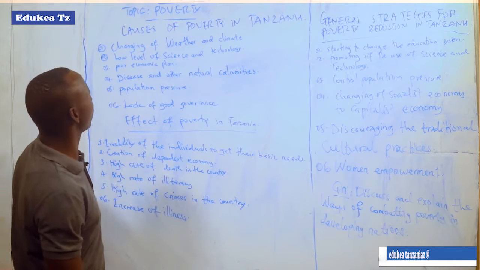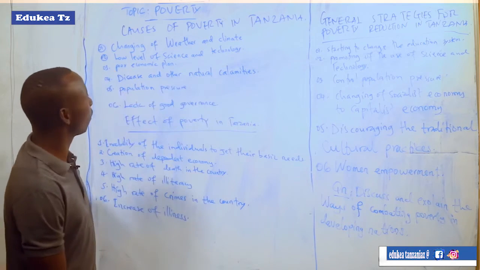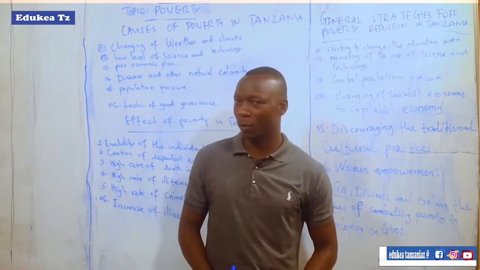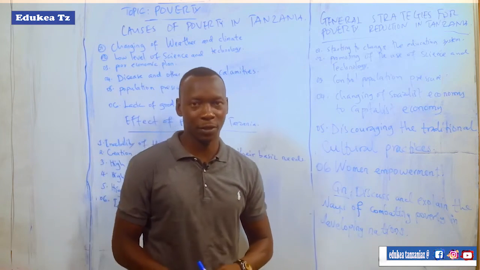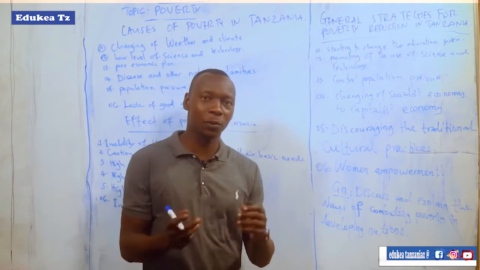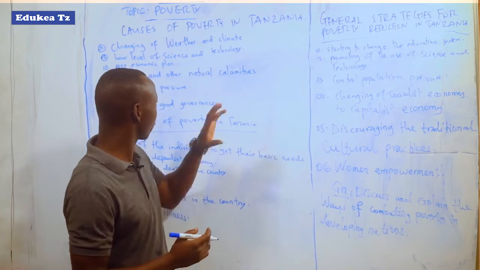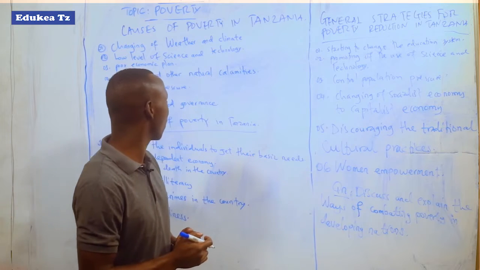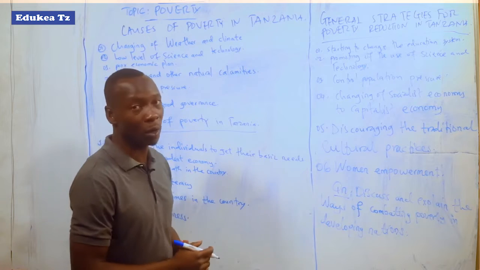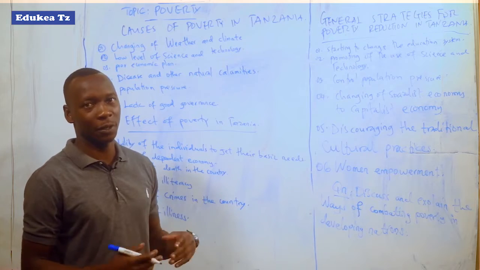So let us see now about the causes of poverty in Tanzania. The first point is changing of weather and the climate. Changing of weather and the climate in the country may lead to the existence of poverty. How may this cause poverty? Change of weather and the climate leads to the shortage of rainfall and disappearance of some species in the forest, whereby animals die, agriculture does not develop very well, so it leads to the shortage of crops, cultivation and production.